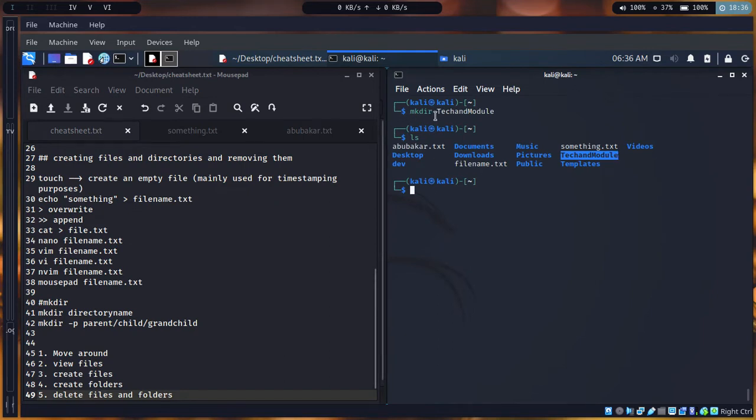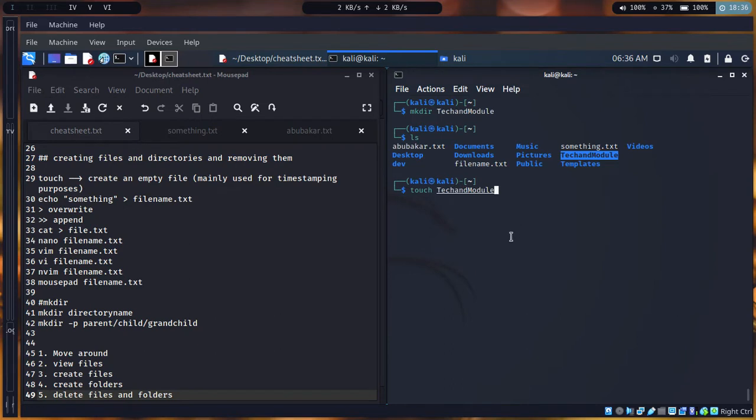So we use this one to create folders. You already know how to create files. You know multiple ways of creating files. You can just use touch, and something in Linux that you want to know is that if the directory name and the file name are the same, it's totally okay. It is not a problem.